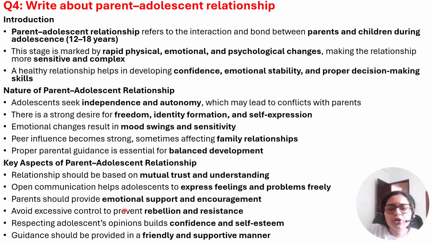Parents should provide emotional support and encouragement. Parents should avoid excessive control to prevent rebellious and resistant attitudes. Parents should always respect the adolescent's opinions, as it builds confidence and self-esteem. And the guidance should be friendly and supportive. It should not be authoritative.